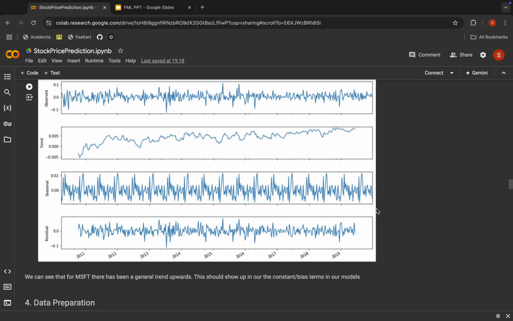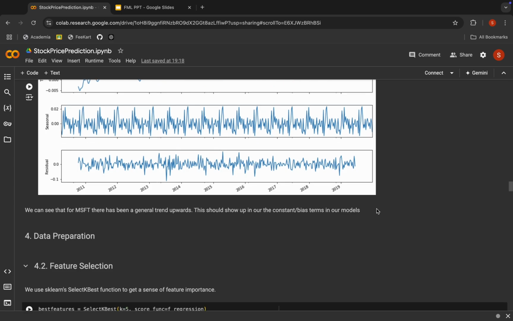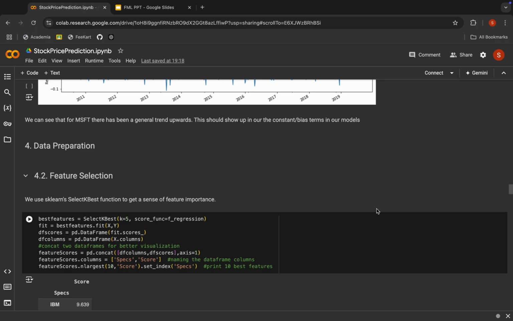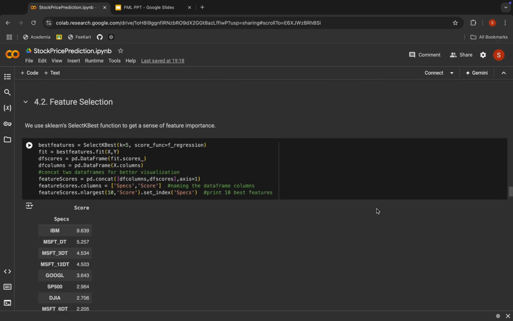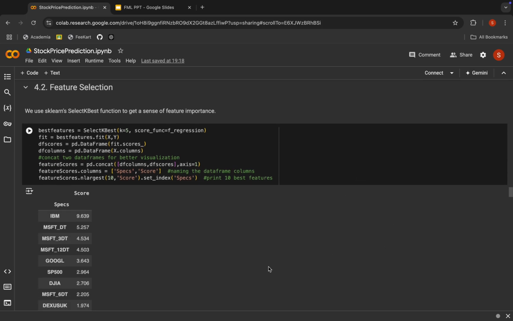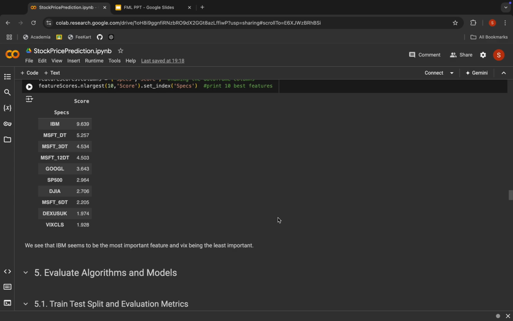And by this we can actually tell Microsoft is generally moving upwards. So we can put this as a bias in our model, that Microsoft is generally trending upwards. Then let's move on to data preparation and feature selection. Here we use sklearn's SelectBestFeature function to get a sense of feature importance, and these are the scores after that. And we can clearly see IBM has the most important feature and VIX being the least important.